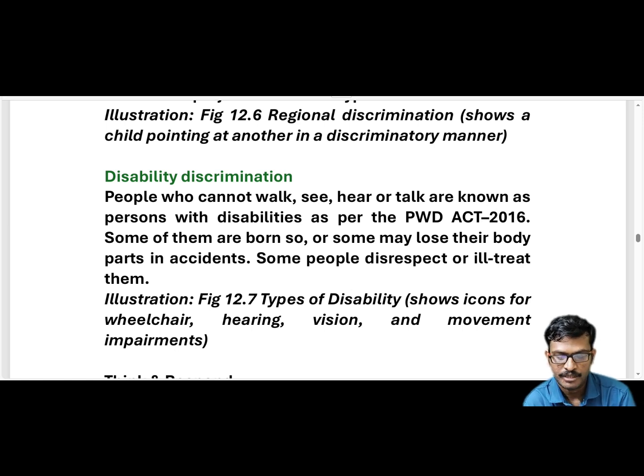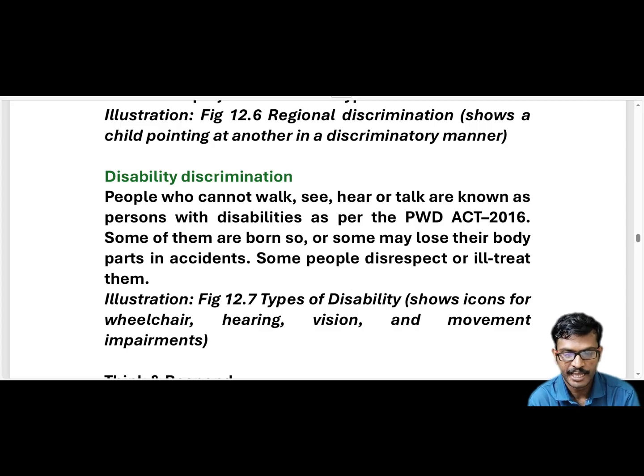So there is an act, PWD, Persons with Disability Act. P means Person, W means with. I am giving the explanation: Persons with Disability Act of 2016. According to this act, disability means the person who cannot walk, who is unable to see, who is unable to hear sounds, anything, and talk. Dumb and deaf. Dumb means these people can't talk. Deaf means they can't hear.